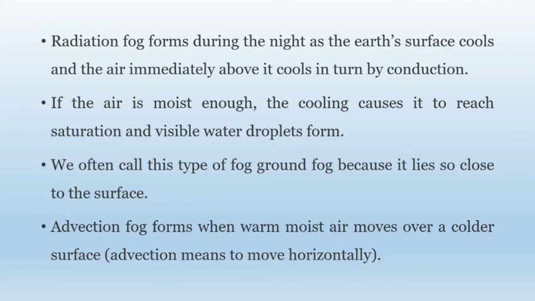Advection means to move horizontally. Advection fog forms when warm moist air moves over a colder surface. So, two types of fog: radiation fog usually forms during the night because the Earth's surface is very cool, and advection fog means moving horizontally. Advection fog forms when warm moist air moves over a colder surface.